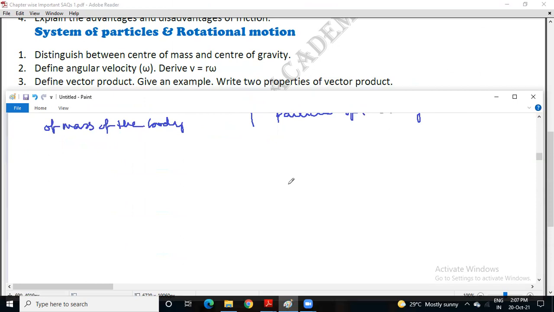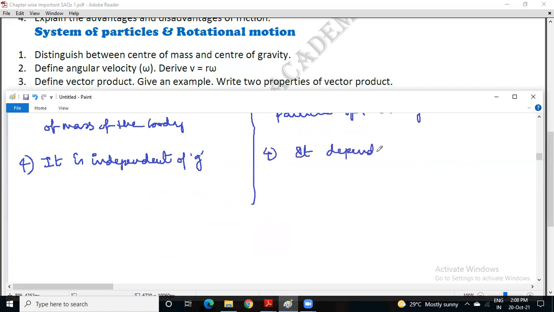Next, moving to the fourth point under center of mass. It is independent of g, acceleration due to gravity, but center of gravity depends on g, acceleration due to gravity.